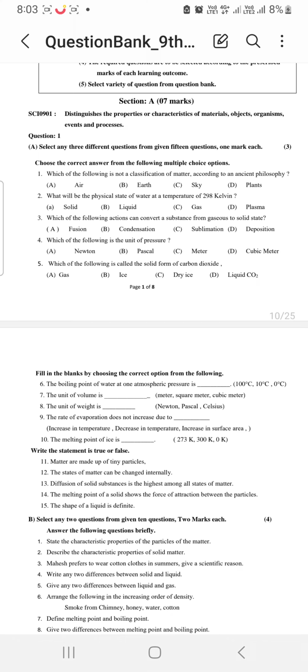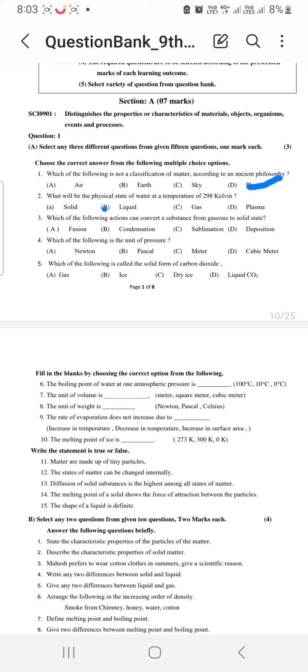Which of the following is not a classification of matter according to an ancient philosophy? We have learned in first chapter, air, earth, sky, they are the matter, but plant is not the matter. So answer is D. Then what will be the physical state of water at a temperature of 298 Kelvin? So that will be liquid. So our answer is D.